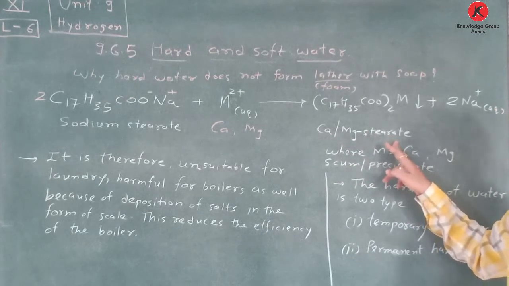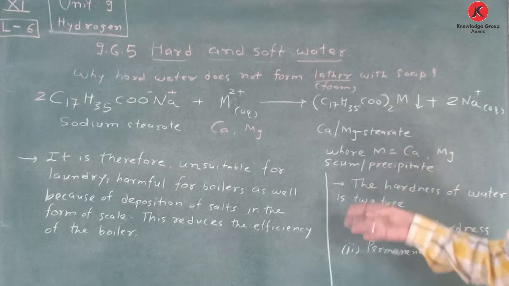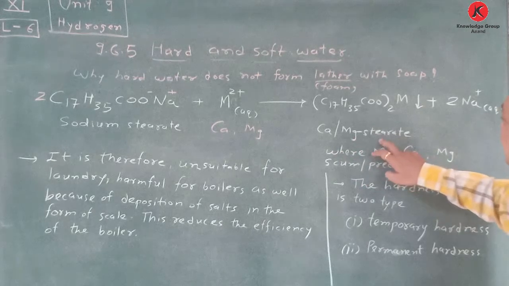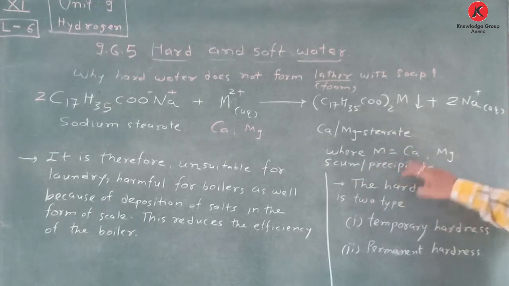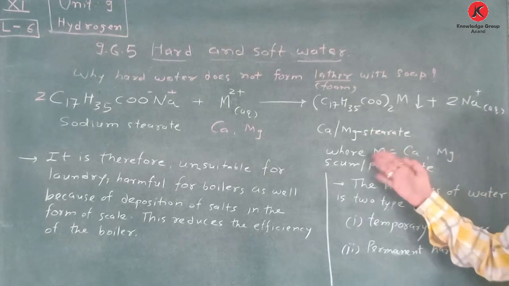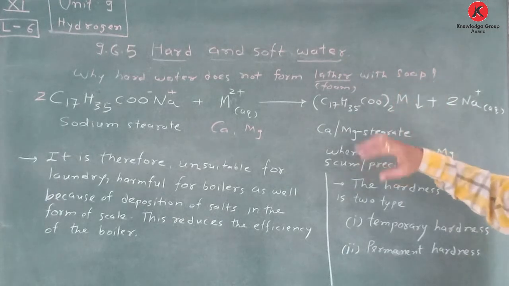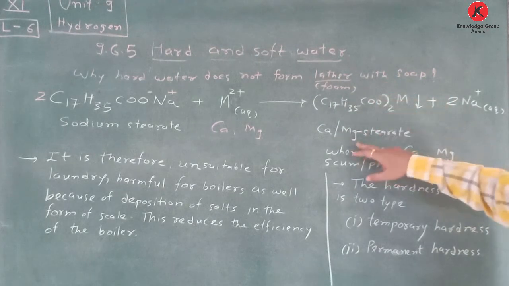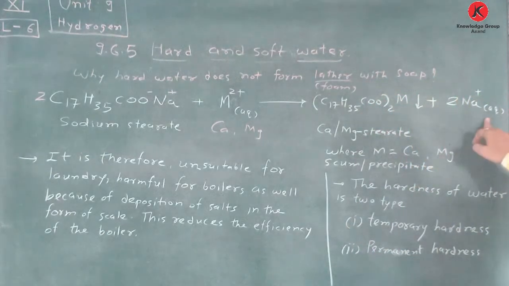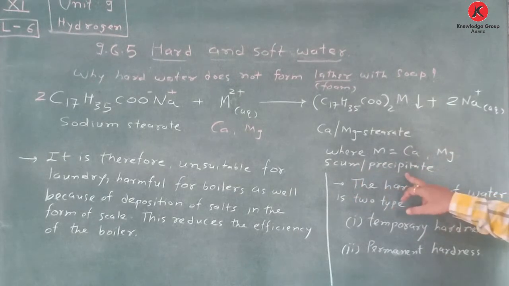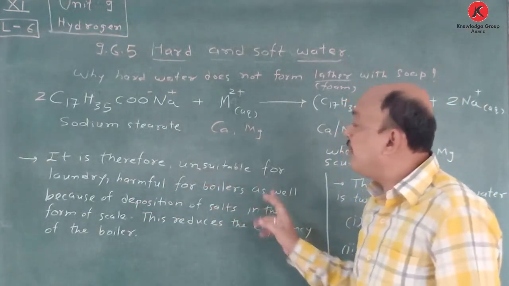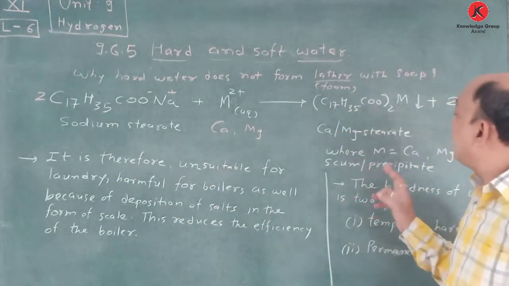It is called scum or precipitate, which is present on the upper side. So here calcium magnesium stearate is produced, and this scum is produced. Due to that, 2Na+ is very easily removed. Due to this precipitate, lather is not formed, because calcium magnesium stearate does not allow lather to form, and 2Na+ is removed and scum or precipitate is obtained. Due to that, it is unstable and therefore unsuitable for laundry.